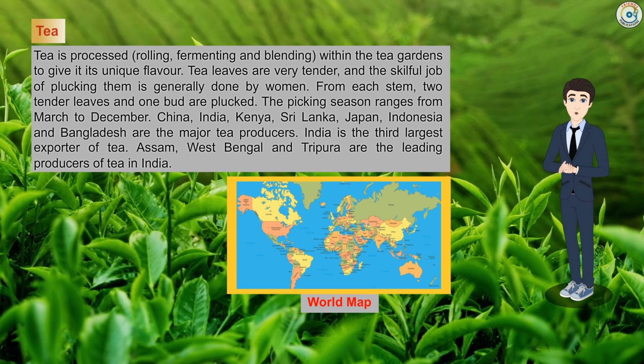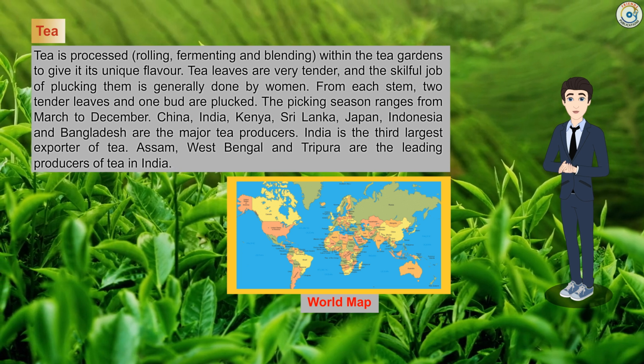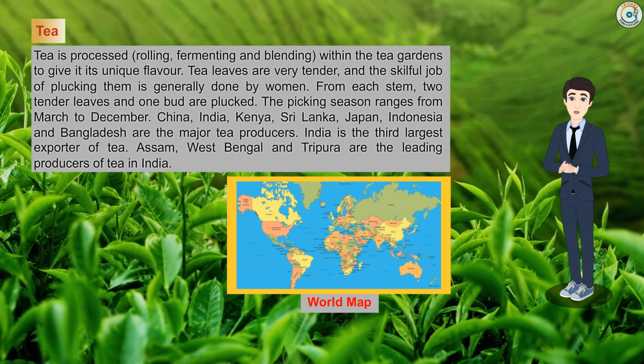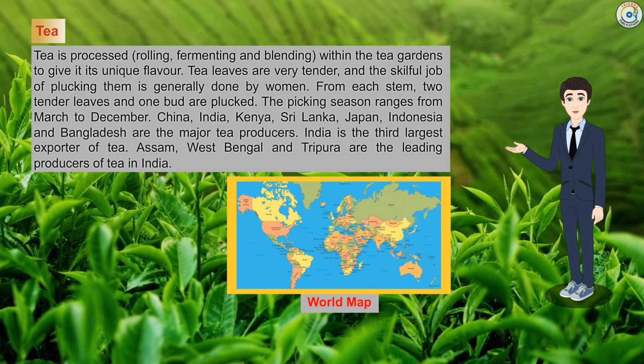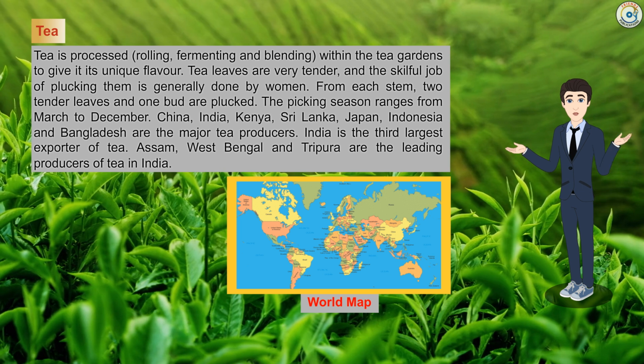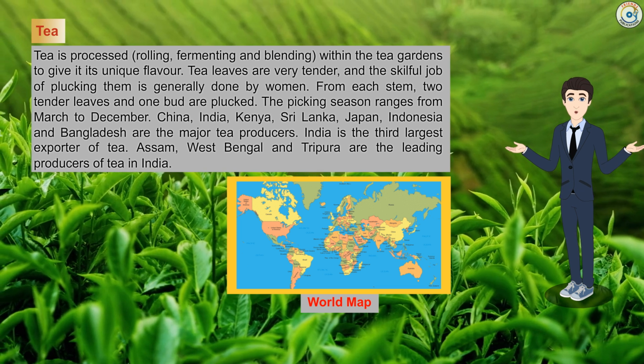Tea leaves are very tender, and the skillful job of plucking them is generally done by women. From each stem, 2 tender leaves and 1 bud are plucked. The picking season ranges from March to December.